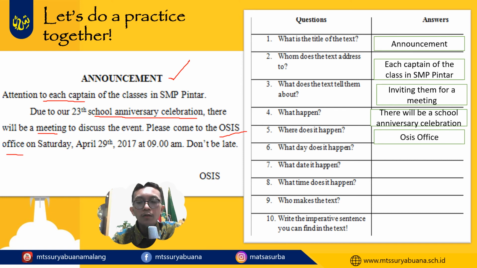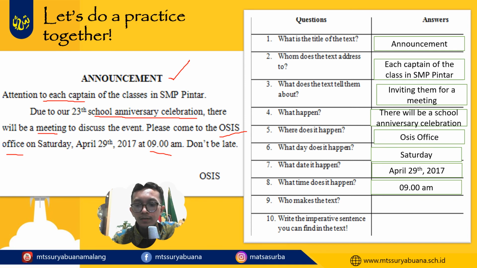OSIS office. Number 6, what day does it happen? Day, we can see here Saturday. And number 7, what date did it happen? April 29, 2017. Number 8, what time does it happen? Time, this one. So the correct answer is 9 a.m. Who makes the text? It means the writer. So the writer is OSIS.